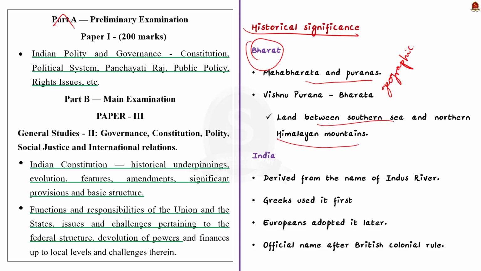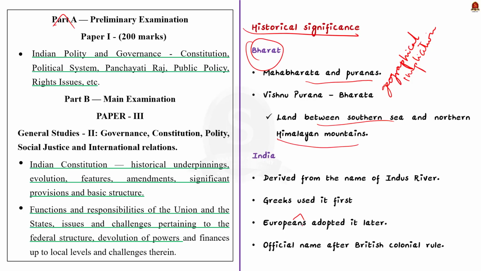Now, if you take the name India, it is derived from the name of Indus River. The Greeks were the first to use this name, and Europeans adopted this name later. India became the official name of the country after British colonial rule. So both these two names have ideological significance as they reflect the diverse values, beliefs and heritage of the country.